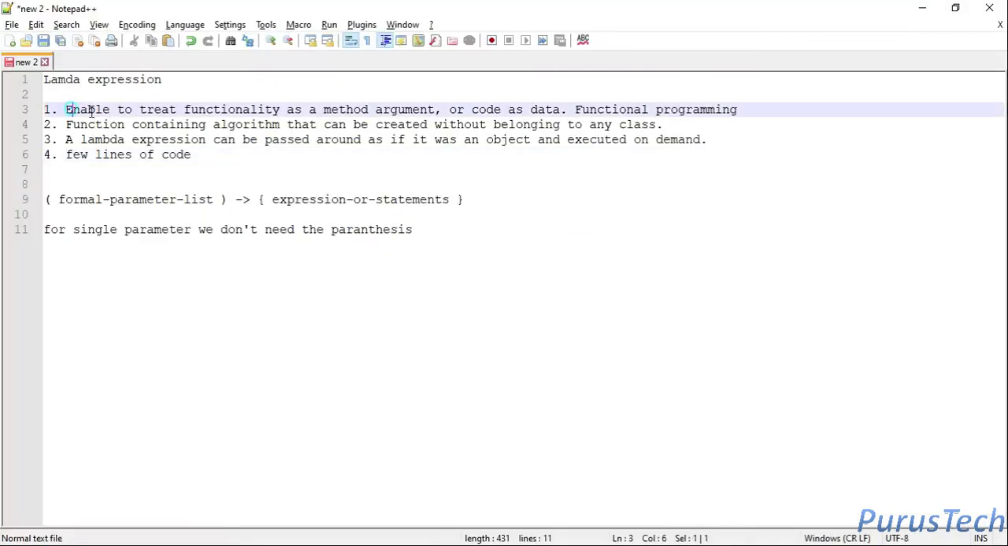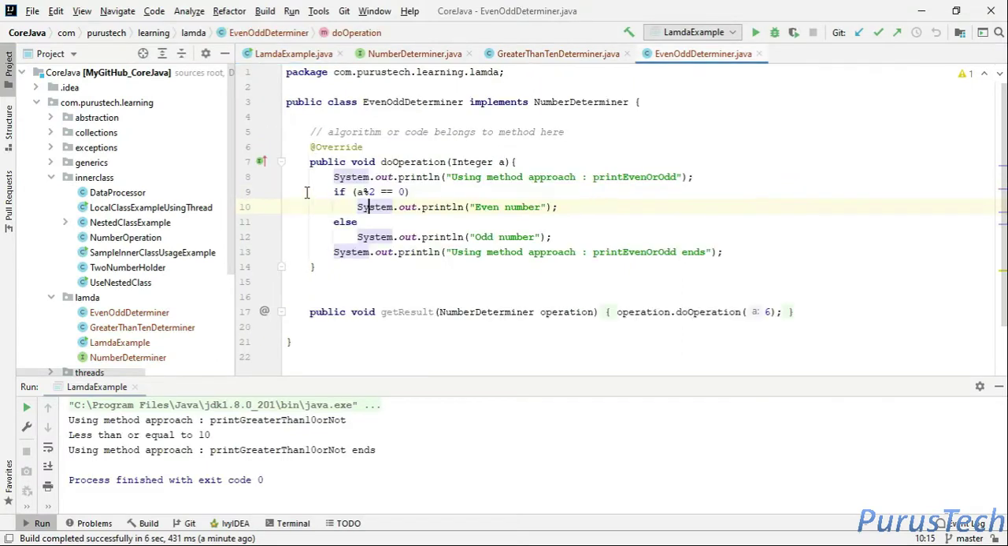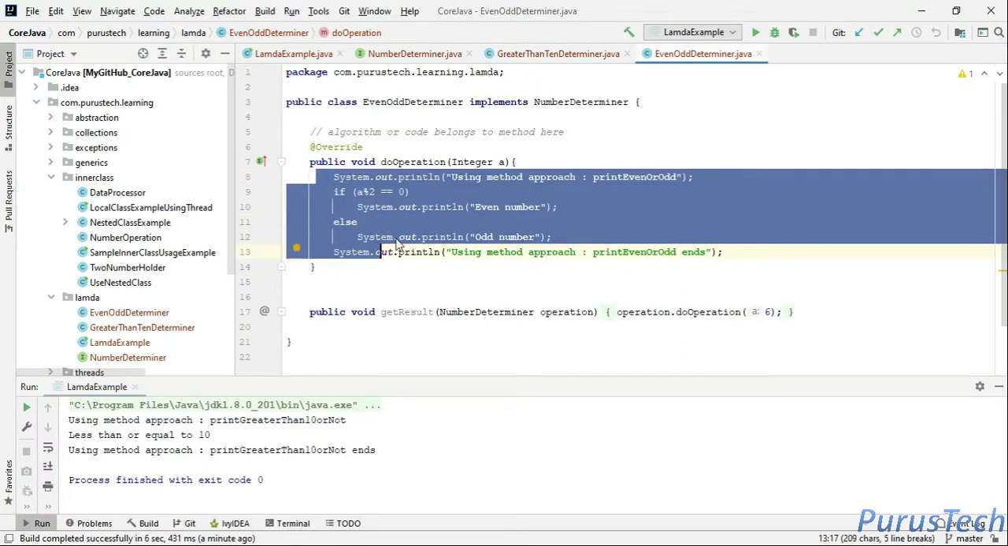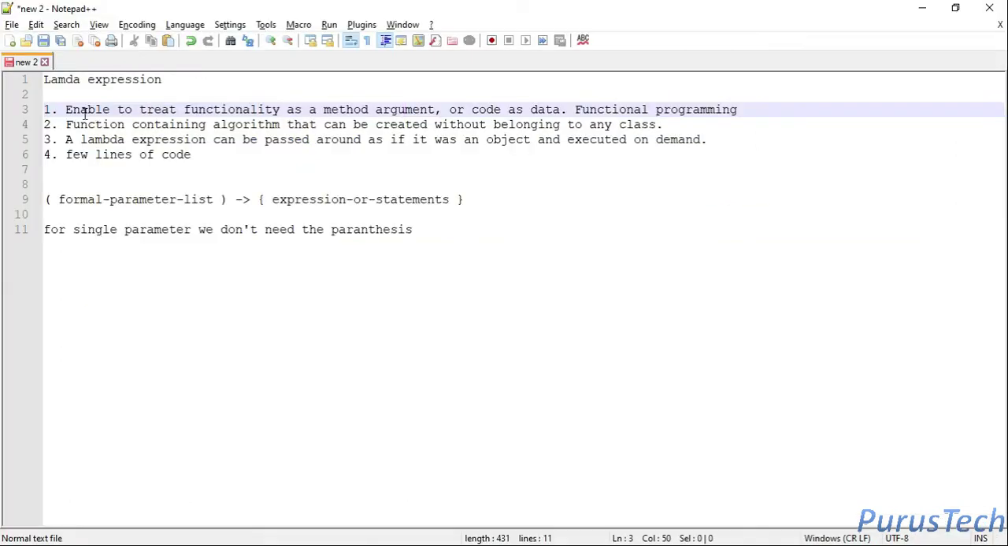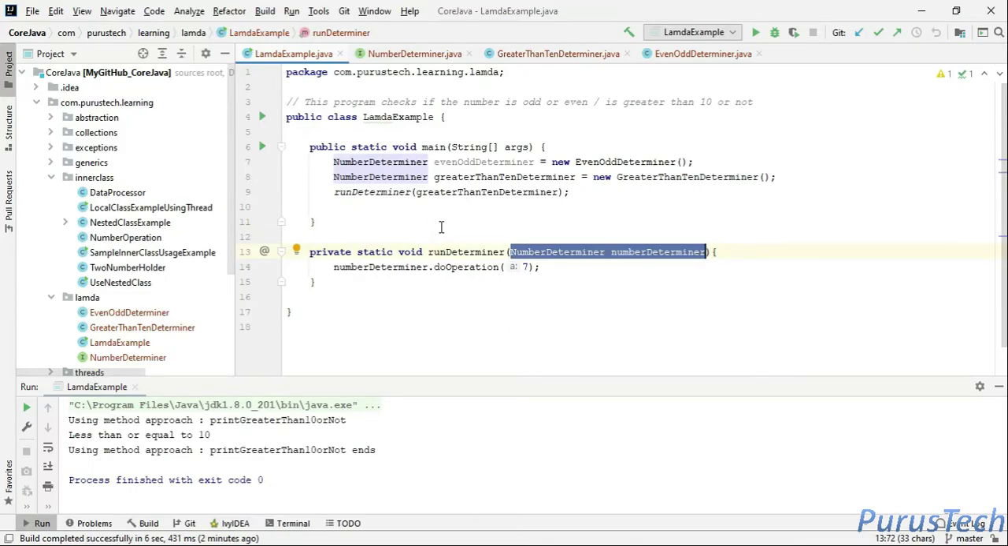Now let's see the first point: enabled to treat the functionality as a method argument. What it is telling is, what if we take this logic directly and pass that code as an argument here? This is exactly what it is telling: treat the functionality as a method argument, or code as data. This is what achieves functional programming. Let's try to do that so it will be clearer. Now, how to convert this into a lambda based approach?